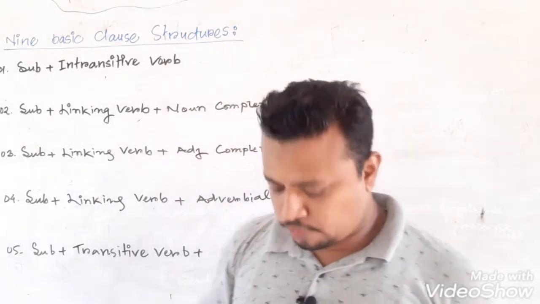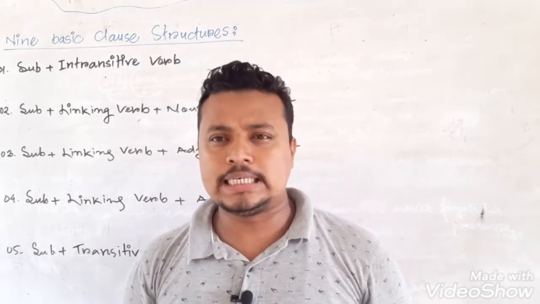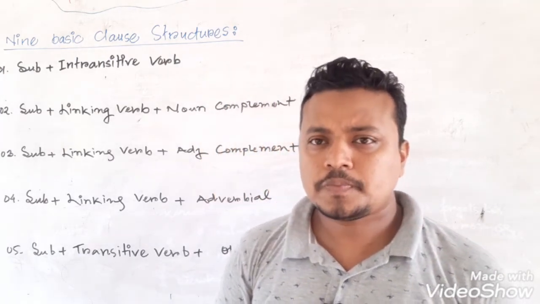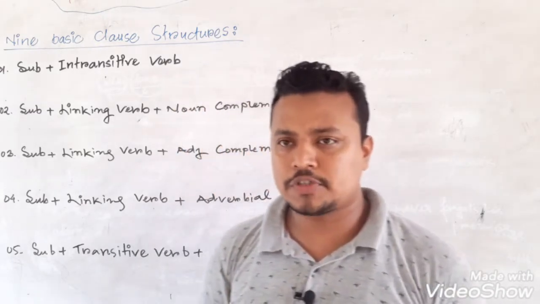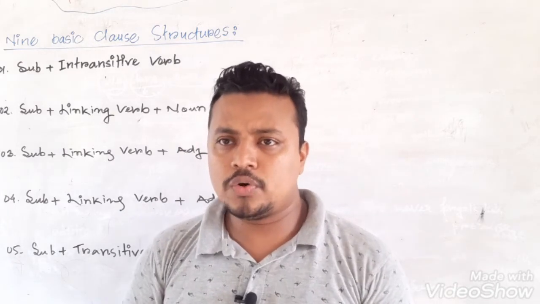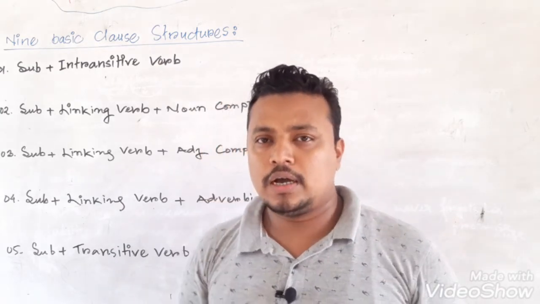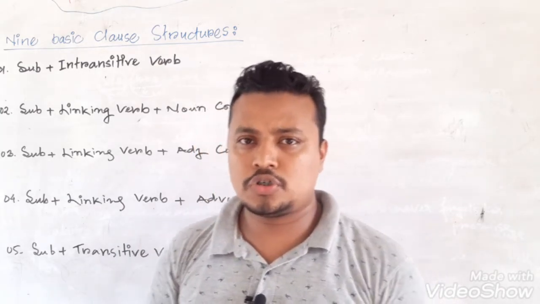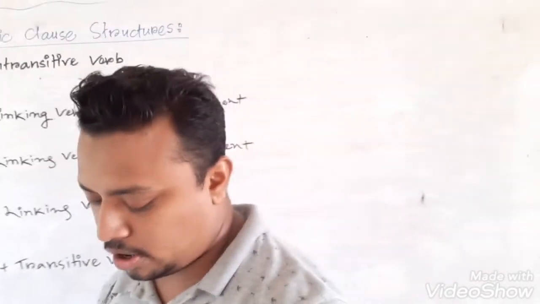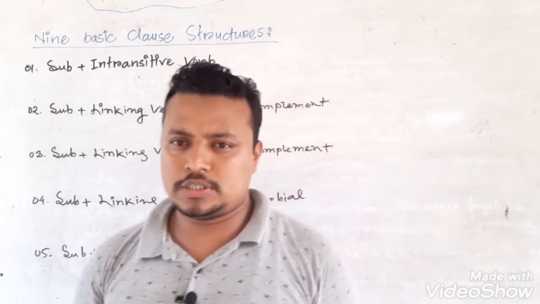Dear students, from the previous discussion you have learned that actually whatever we see in English, these are the clauses, right? So we have already discussed the classification of sentences according to their structure. And now I will give you a complete scenario of the structures of a clause. How many structures are there of a clause at most? You can see on the board I have already written 5 clauses.